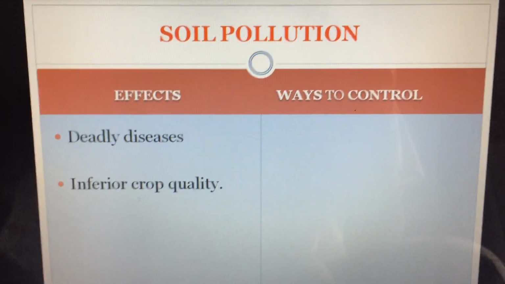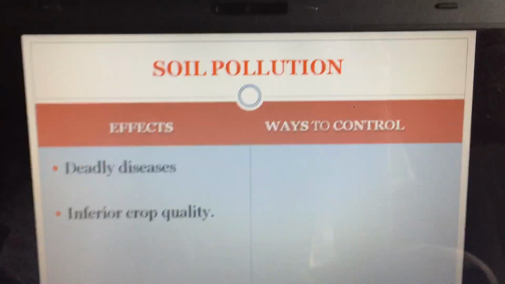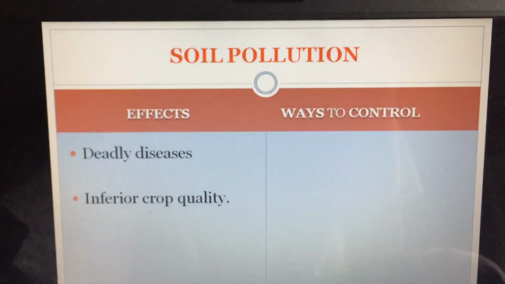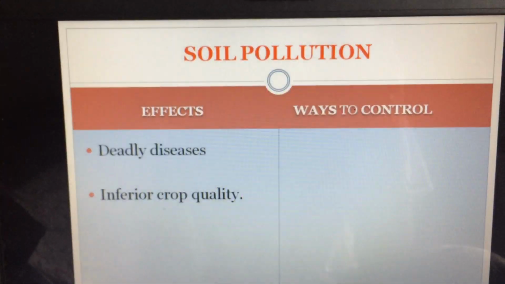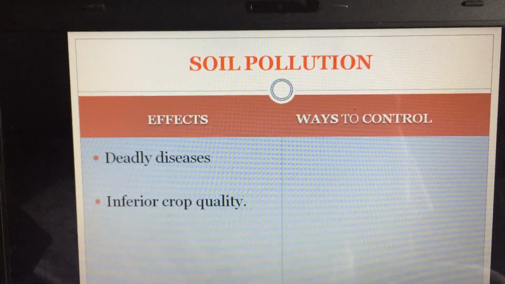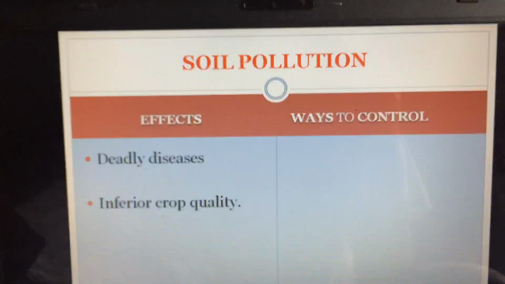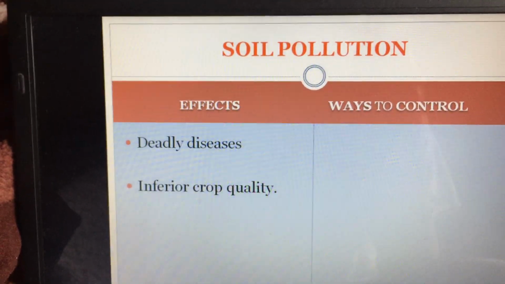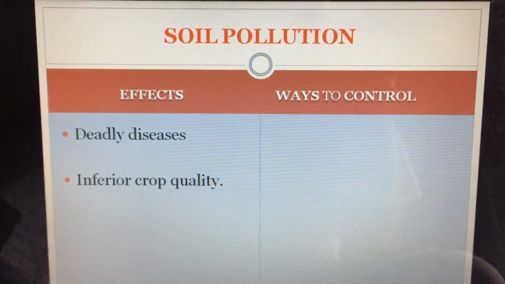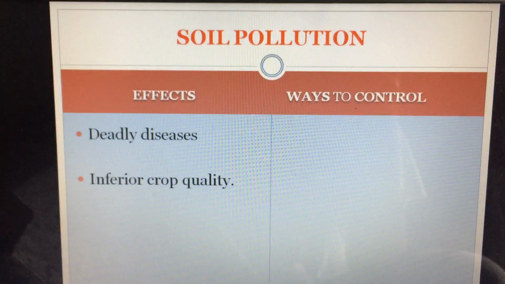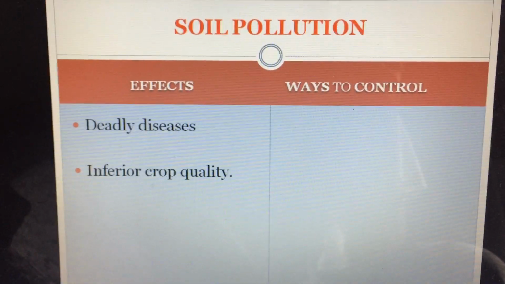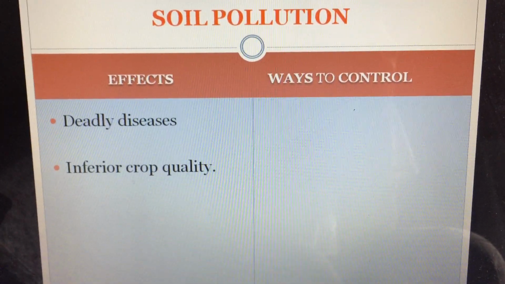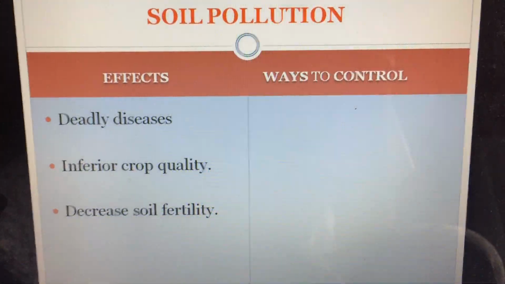Inferior crop quality. Since the soil gets polluted, it doesn't provide good quality soil for the plants to grow. So the quality of the plant decreases. Like I told, if you don't eat proper vegetables and fruits, you will grow thin, you will not be strong enough. In the same way, if the soil gets polluted, the quality of the crop will also be hampered.